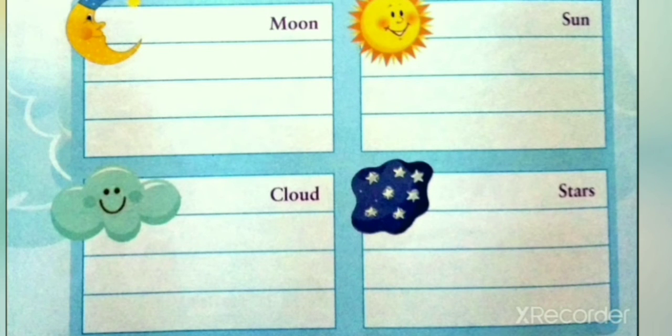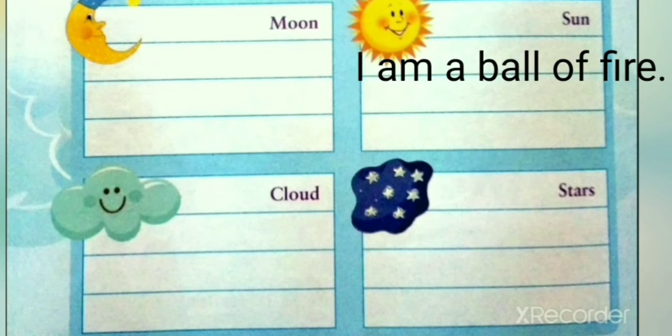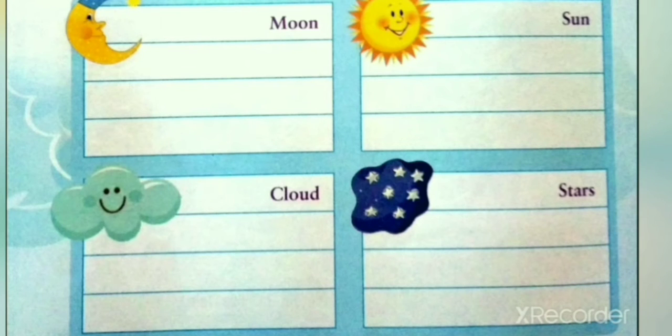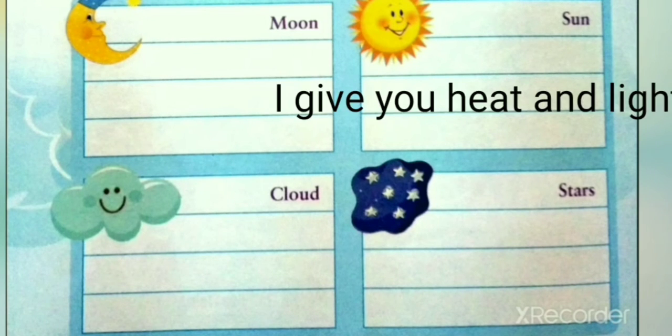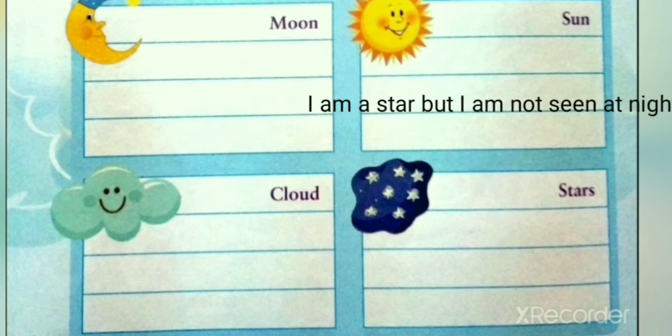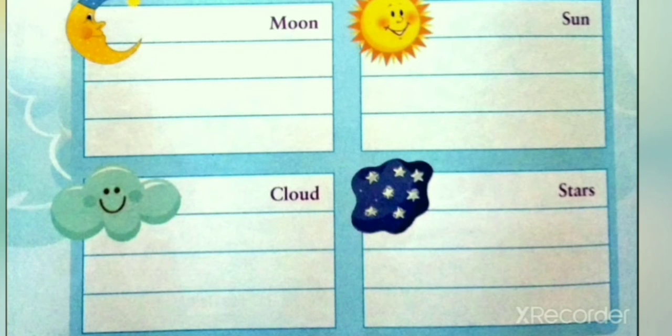The following sentences can be written for sun. I am a ball of fire. I give you heat and light. I am a star, but I am not seen at night. These sentences will be written for sun.